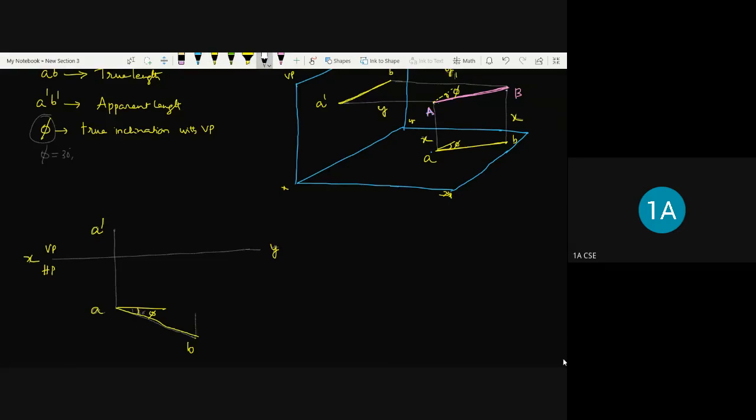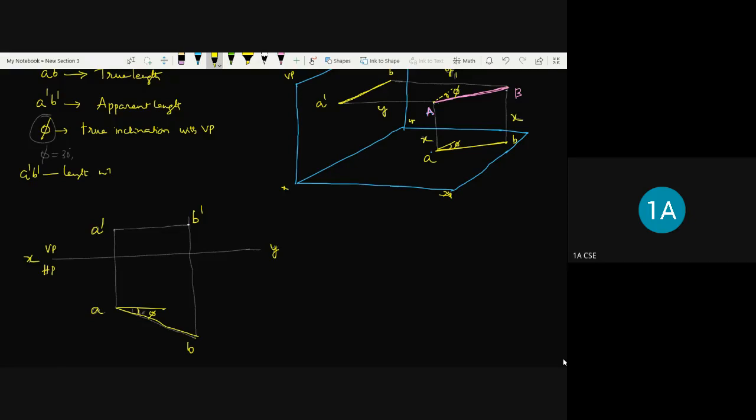So project this point B upward and get this A dash horizontal. From the A dash you draw a horizontal line, and this point will give you B dash. So we don't know the actual apparent length of the A dash B dash. So A dash B dash length will not be given. That we need to obtain by doing this construction.